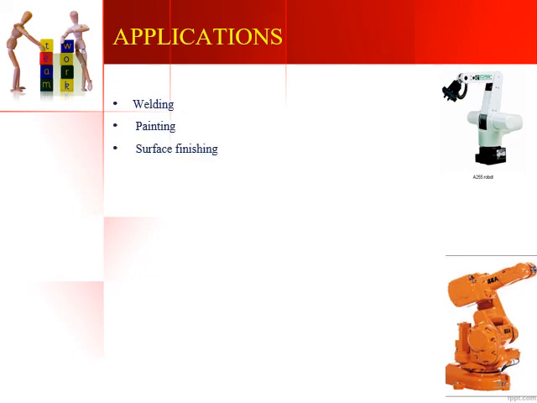Major applications are in welding, painting and surface finishing. Any activity which is not good for human beings, such as welding, painting or surface finishing, is harmful for human beings. The chemicals used in painting, or the fumes coming from welding, are harmful for human beings. So these applications can be done with the help of robots, and robots are most widely used for welding, painting and surface finishing.